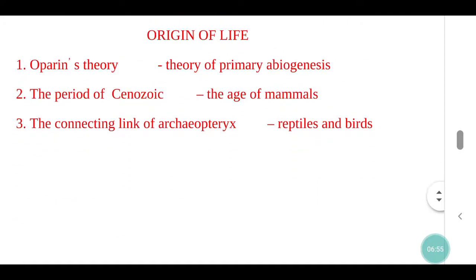Origin of life. Oparin's theory of primary abiogenesis. The period of Cenozoic, the age of mammals. The connecting link of Archaeopteryx, reptiles and birds.